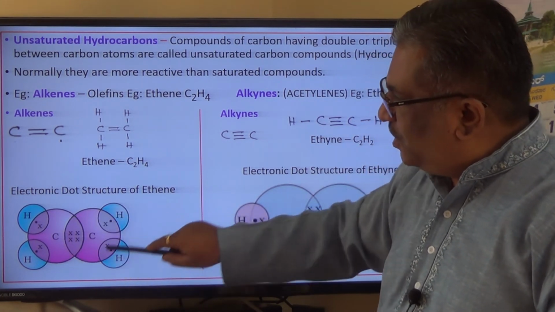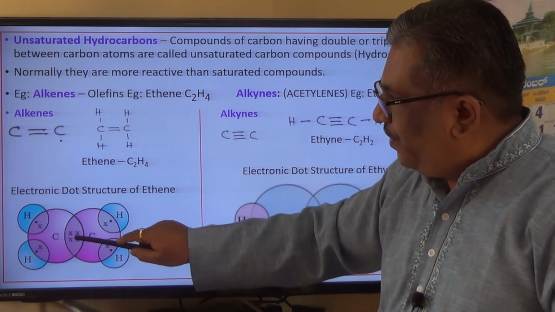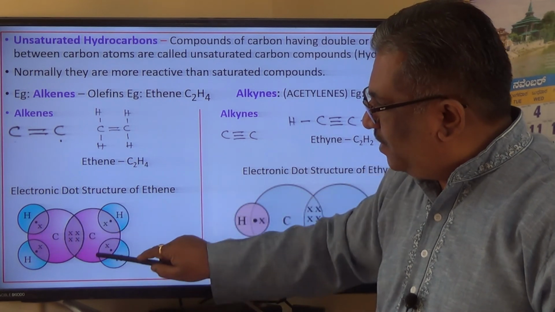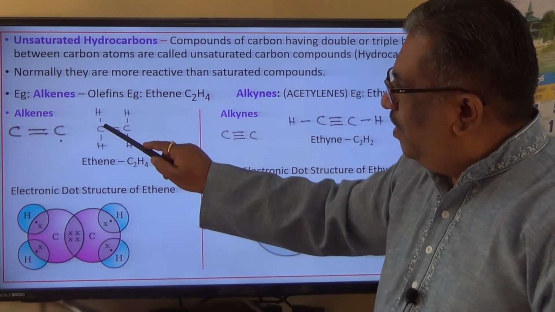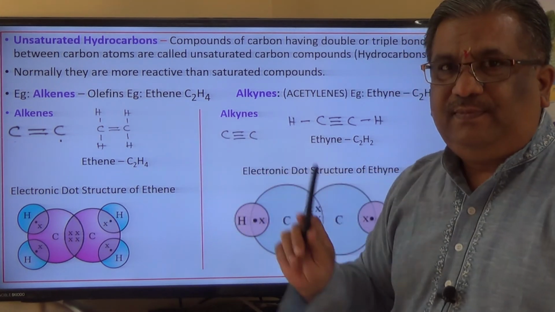Therefore, if you look at this structure, there are two pairs over here which are shared electrons, and this is a single pair, single pair, single pair, single pair, and therefore between two carbon atoms there is a double bond, and between carbon and hydrogen a single bond. Okay.